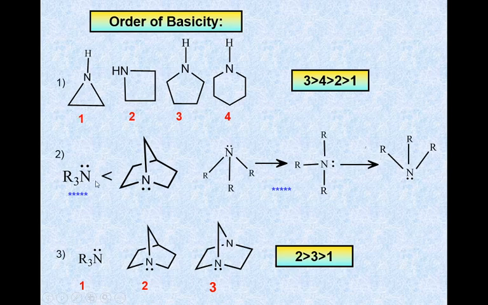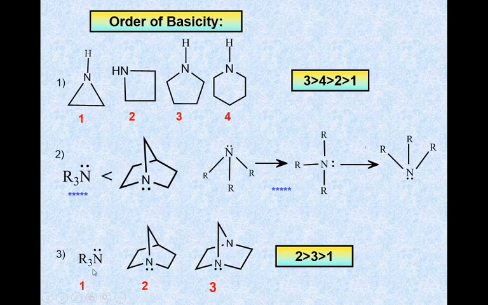In the next example, this NR3 molecule is less basic than this bicyclic molecule, because in this NR3 molecule there is an inversion of the lone pair, therefore the electron density is not fixed to donate, therefore it is less basic. But in the second molecule the electron density is fixed at the bridgehead position, therefore it can easily donate, and hence this molecule is more basic. Therefore we write NR3 is less basic than this bicyclic molecule.